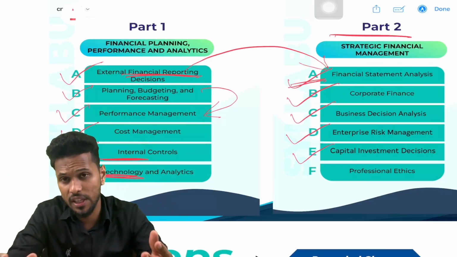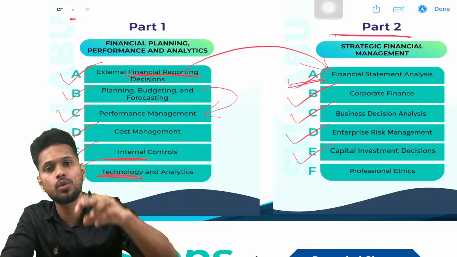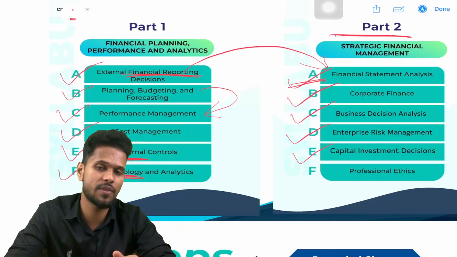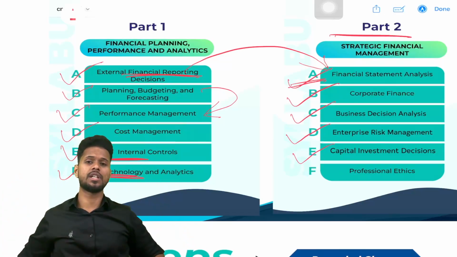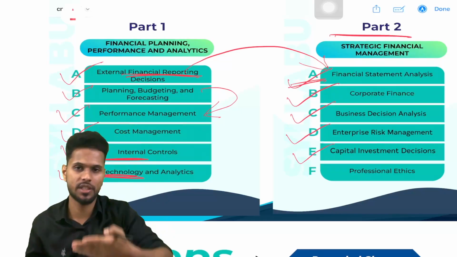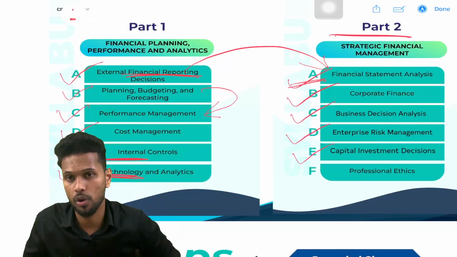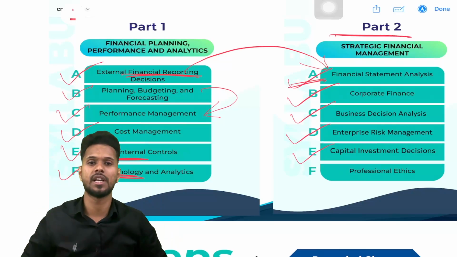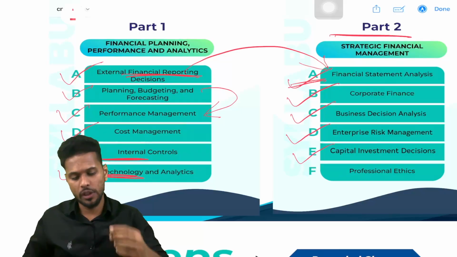So in section E we are studying how to make investments: where to invest, when to invest, how much amount to invest. As well as how to select a profitable project and how to investigate a project. If you have the project's information, then you need to know whether it is profitable or not, how to analyze a project. Everything that we are studying in section E of our part 2 syllabus.